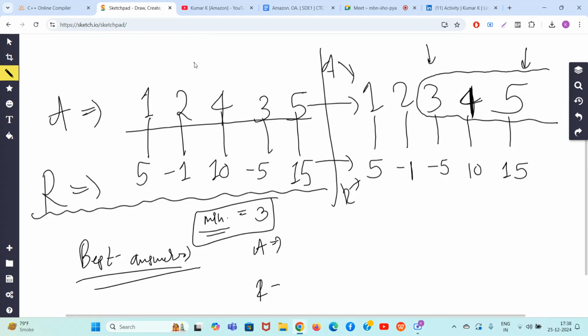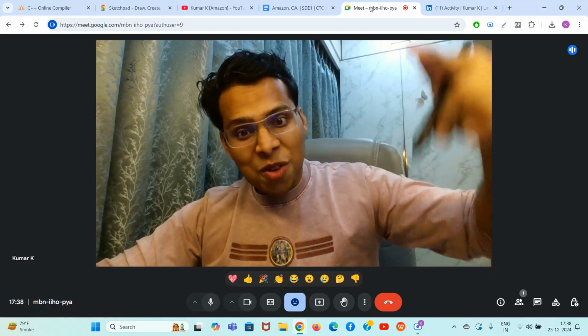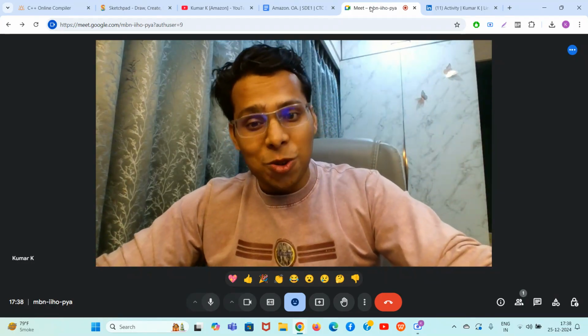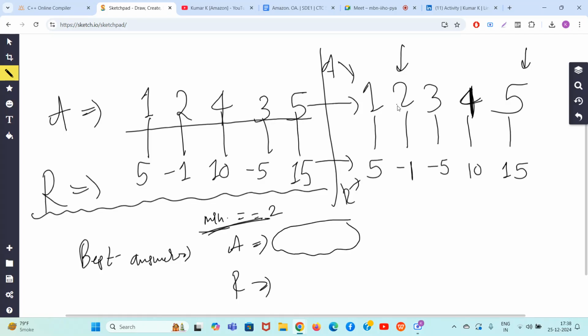Now guys, let's discuss the next thing. Okay, now guys, this time I want you to solve the problem. Another possibility, guys, I want to choose a subset A such that the minimum comes as 2. So guys, you have to choose a subset A and you have to choose a subset R congruently. So in A, minimum should be 2. It means 2 will come for sure.